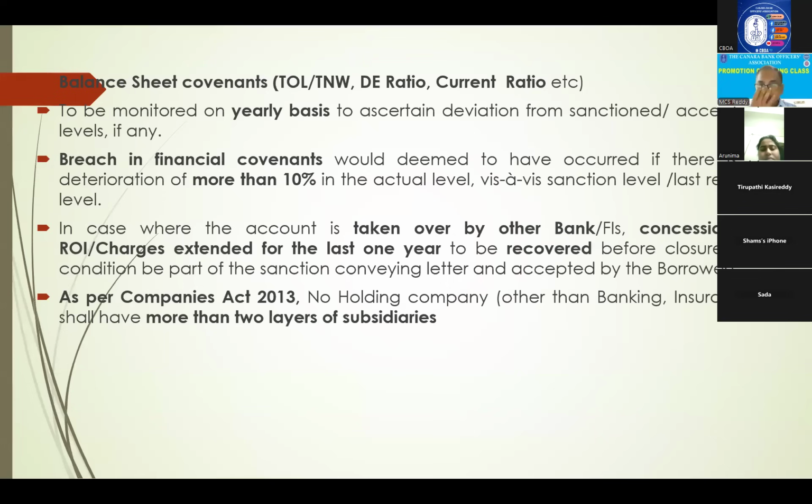And as per Companies Act 2013, no holding company other than banking, insurance, etc., can have more than 2 layers of subsidiaries. For example, Canara Bank has a subsidiary, Canfin Homes Limited. That is one subsidiary. Canfin Homes cannot form another subsidiary below that. This is what it is.